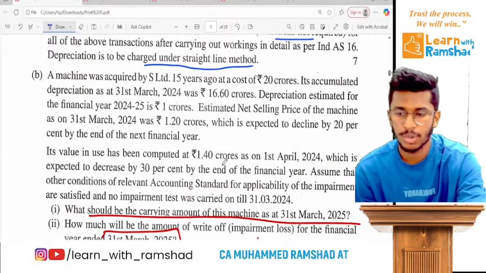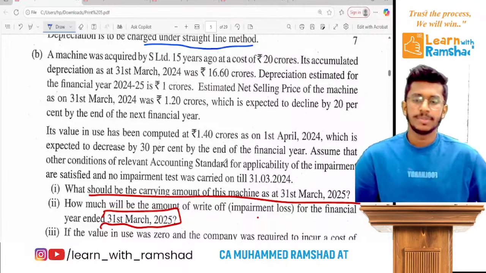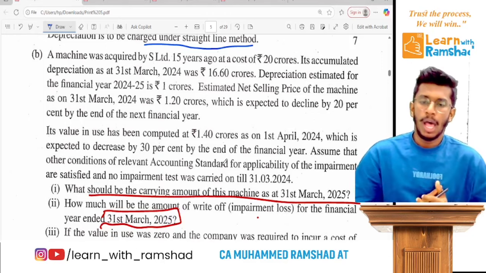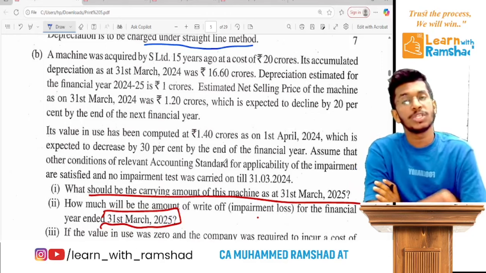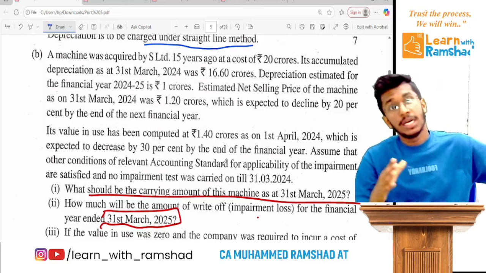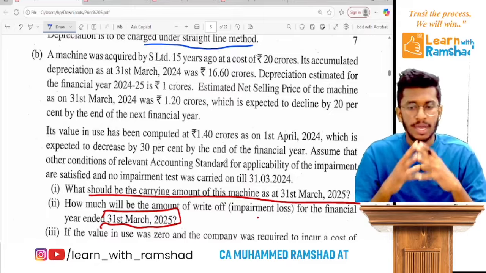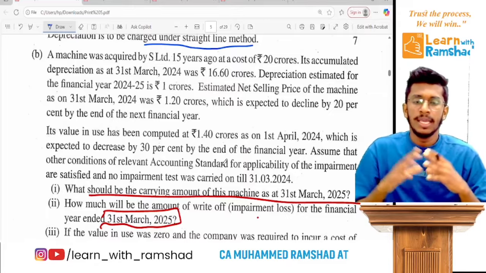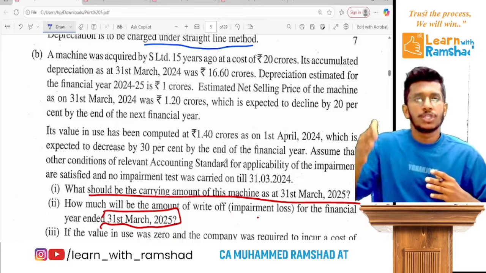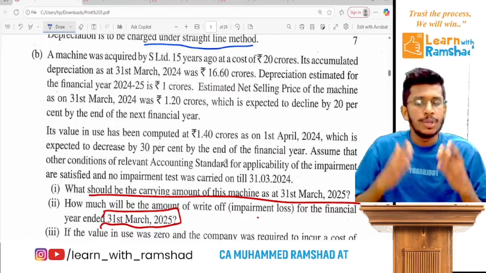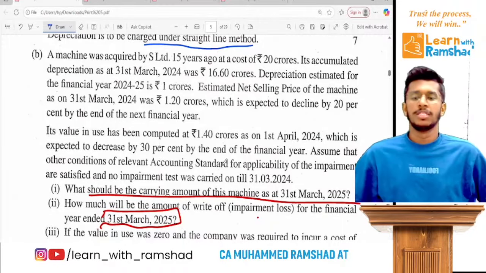Okay, coming into the question. A machine was acquired by S Limited 15 years ago at a cost of 20 crore. So actually this machine was purchased 15 years ago. This asset was bought 15 years ago. Then what was the price? 20. Now, accumulated depreciation until 31st March 24 is 16.6 crore total depreciation they charged.